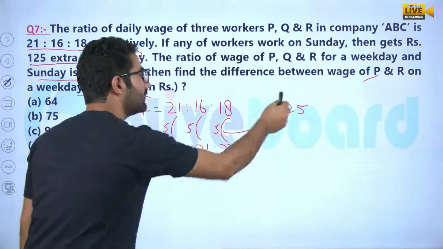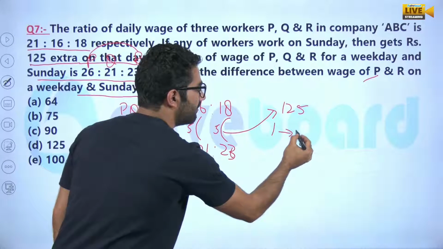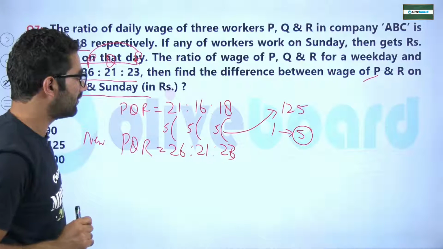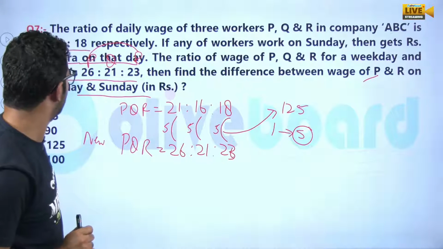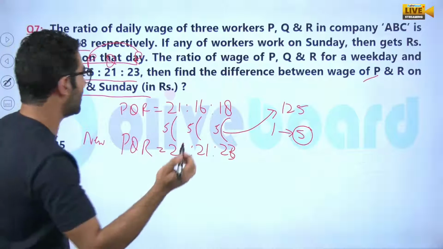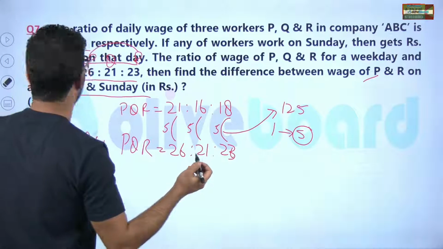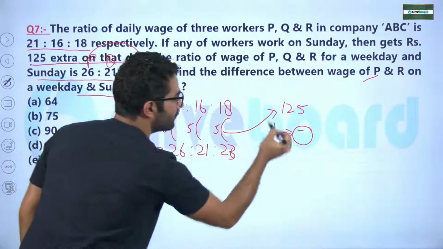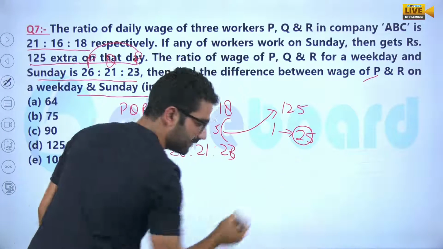If 5 ratio is 125, then 1 ratio will be 25.